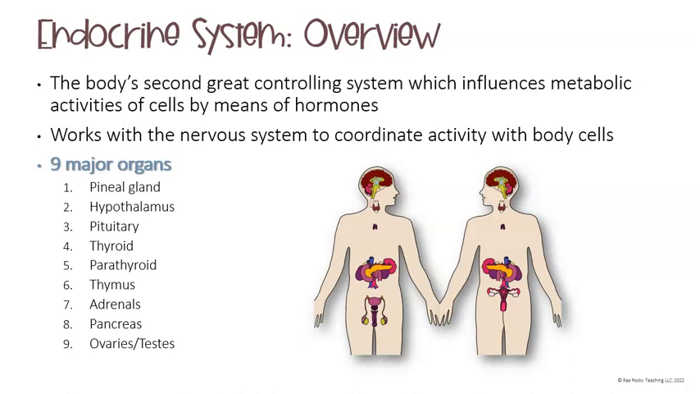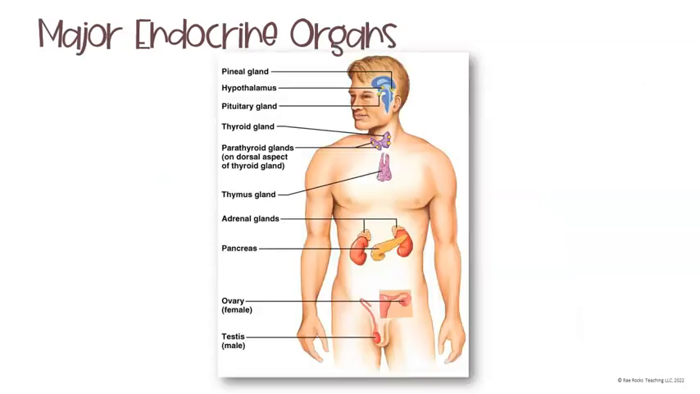There are 9 major organs in the endocrine system: the pineal gland, hypothalamus, pituitary gland, thyroid, parathyroid, thymus, adrenals, pancreas, and ovaries or testes. Here is the location of the 9 major organs that I just mentioned. Feel free to push pause if you want to get a closer look at them.